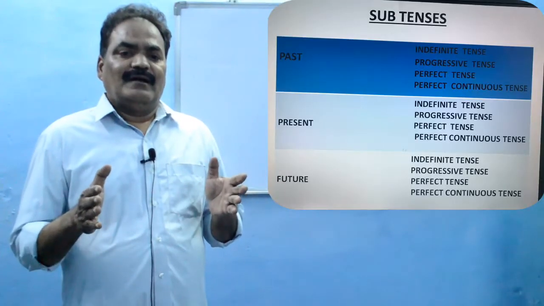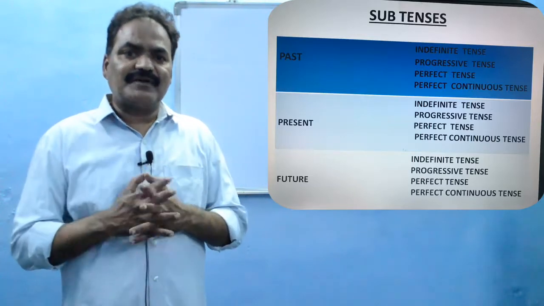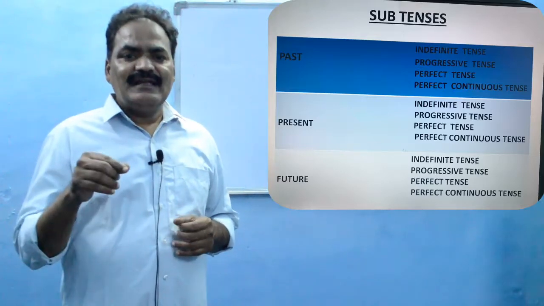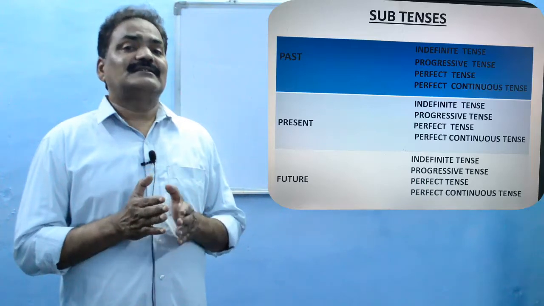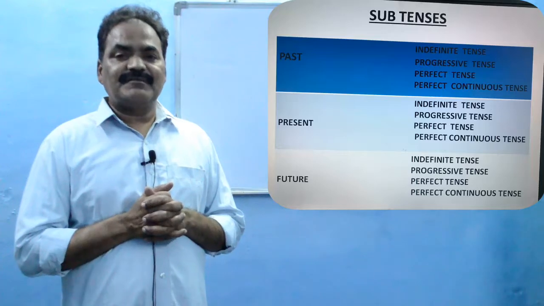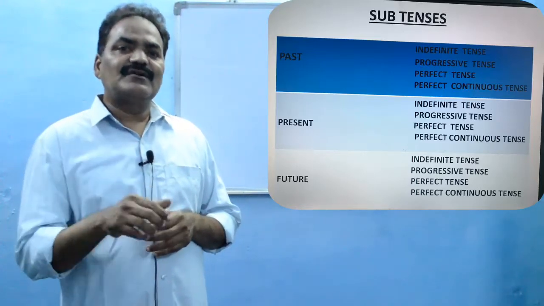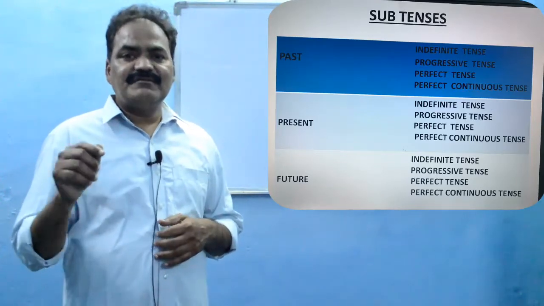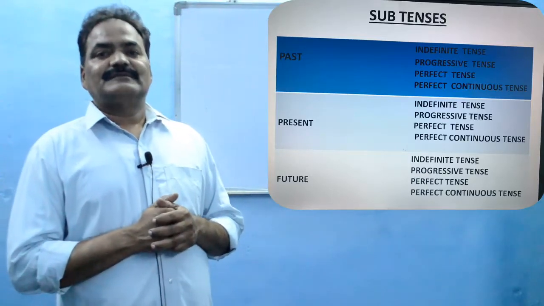Okay, when continuous comes, the verb is in ing form, that is, in continuous form. It is fixed in any tense, but the change is only in the helping verb. In past perfect continuous, had been is used along with the continuous form of the verb, that is, the ing form, present participle form.